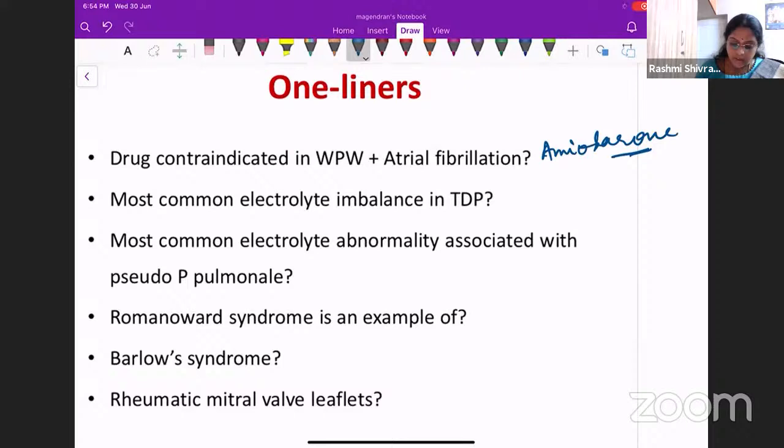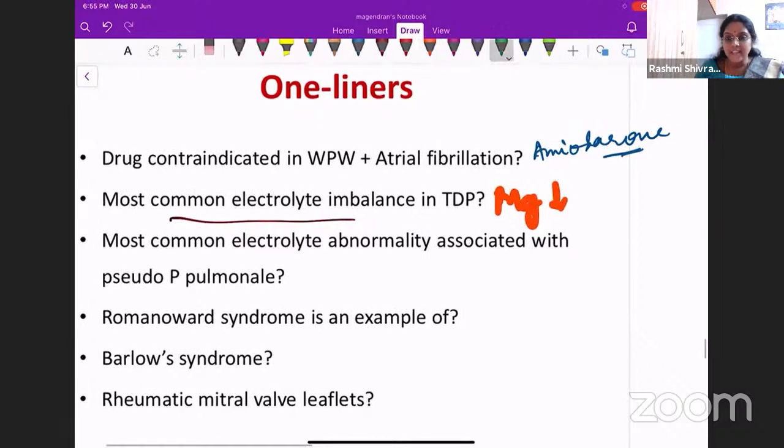Okay. So next one. Which is the most common electrolyte imbalance in a patient with TDP or Torsades de Pointes? That will also give you the answer for what is the treatment for patients with Torsades de Pointes. It is hypomagnesemia. Magnesium. Yes. What is the treatment for Torsades de Pointes? You will give magnesium sulfate.